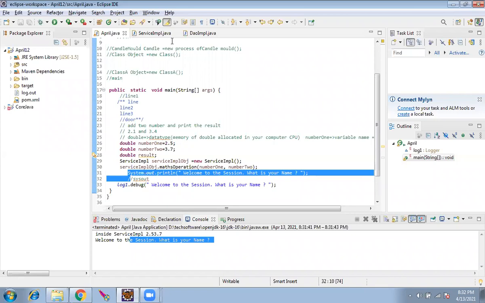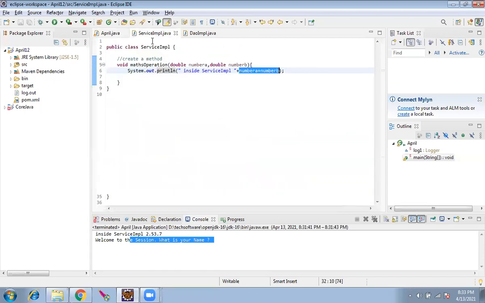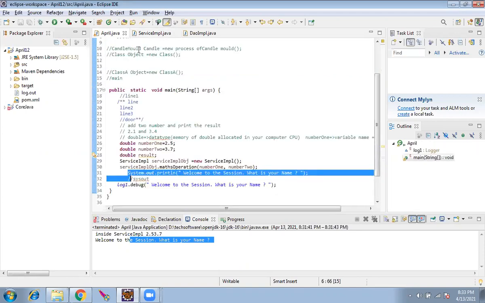In my understanding, we created one addition and the result in the same project in the April.java, and then we separated the service impl.java.